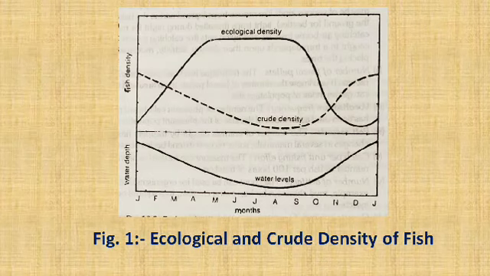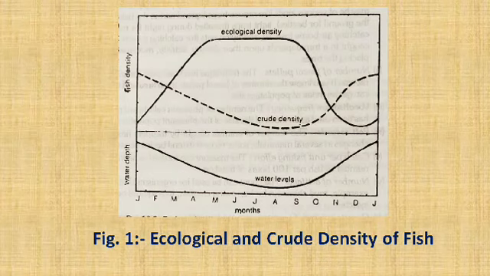That means J for January, F for February, M for March, A for April, M for May, J for June, J for July, A for August, S for September, O for October, N for November, D for December, and again J for January. And the upper half of the graph is showing the fish density. Within the graph area, the dotted line in the upper area shows the crude density, whereas the continuous line shows the ecological density.